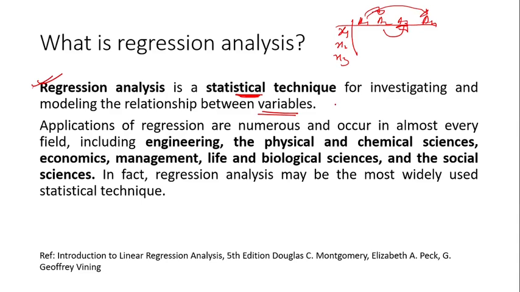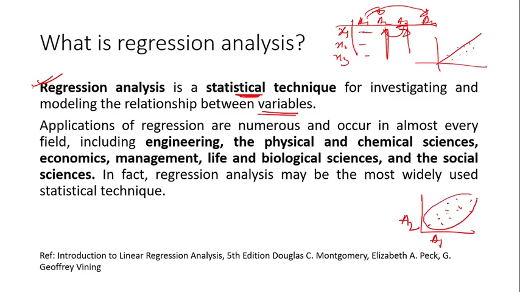With the input value of a1, how a2 behaves, with the input value of a1, how a3 behaves. You can plot these as points. Let's say this is a1, this is a2. Points will be there, so you can judge how, with respect to a1, a2 behaves.